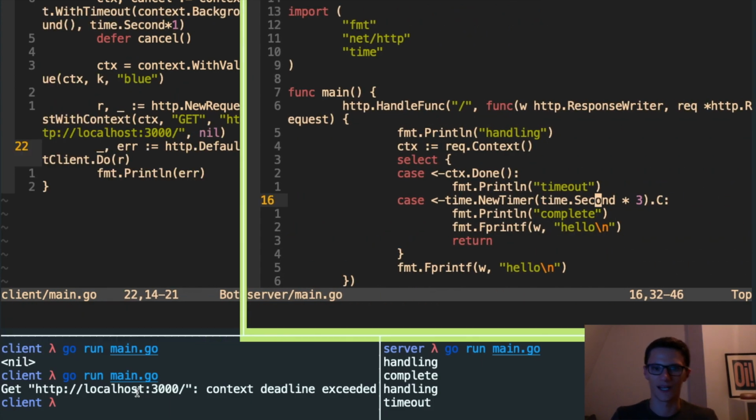We're using only native Go libraries, so we're doing nothing custom. We don't have to marshal the context ourselves. We're just setting the context on the request, reading it off the request on the server side, and listening for the timeout.